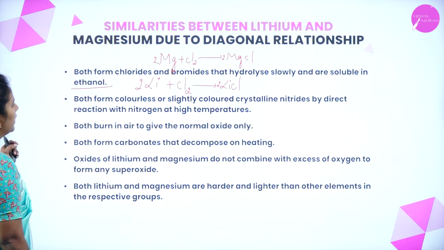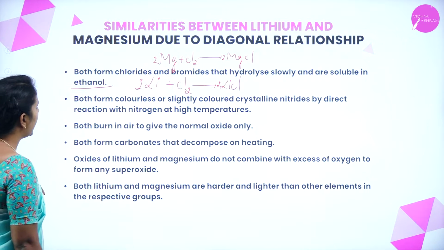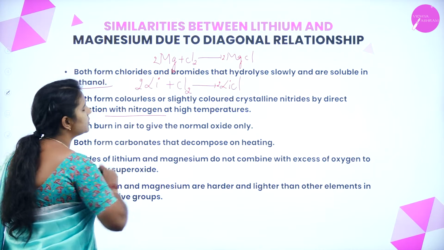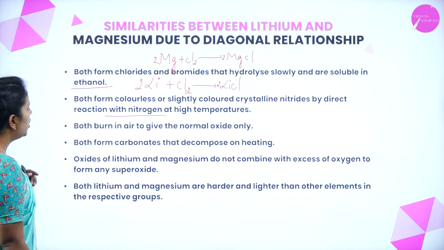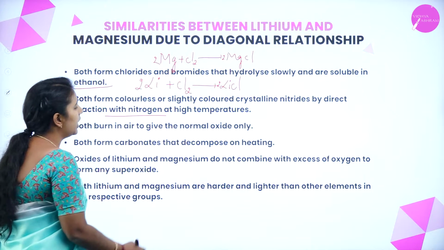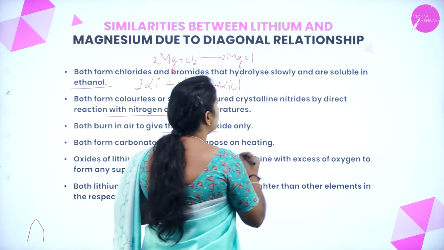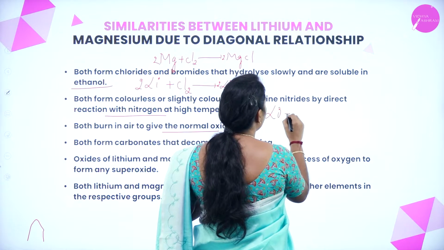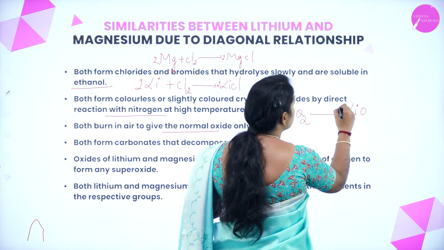Both form colorless or slightly colored crystalline nitrides by direct reaction with nitrogen at very high temperature. Both burn in air and give rise to the normal oxides only. For example, lithium combines with oxygen and forms lithium oxide.